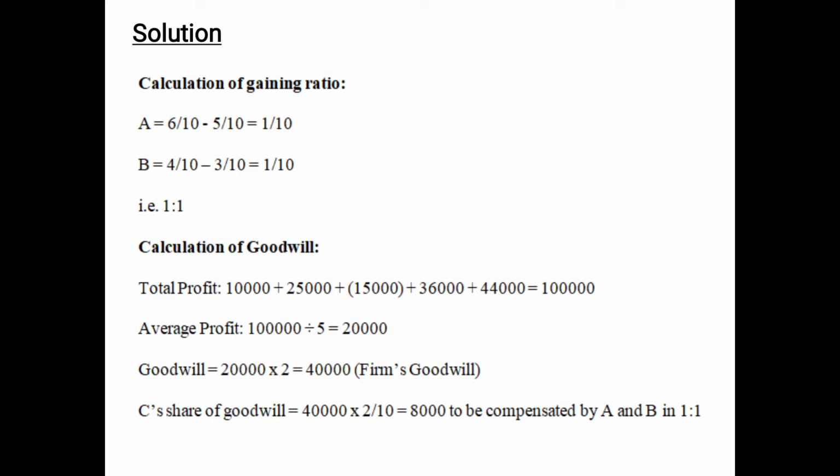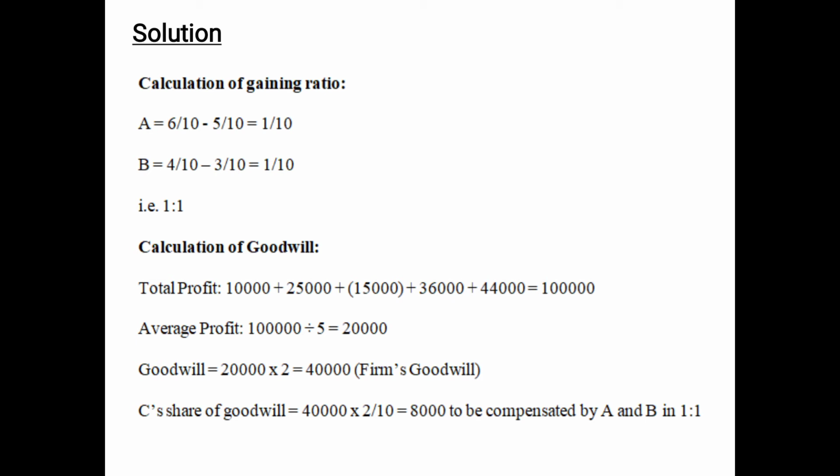Then goodwill is to be calculated on the basis of 2 years purchase of average profit, that is 20,000 into 2, which comes to 40,000. So this 40,000 is the firm's goodwill. We need to calculate the goodwill of the retiring partner C. So C's share of goodwill will be 40,000 into 2/10, that is his share, which comes